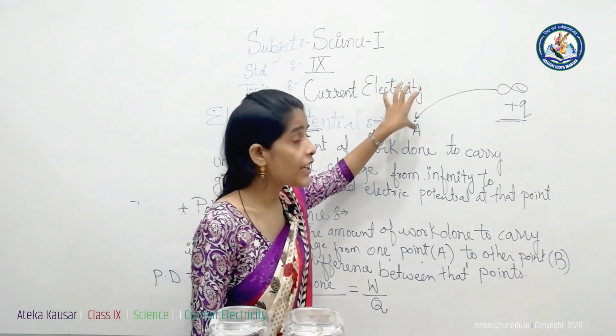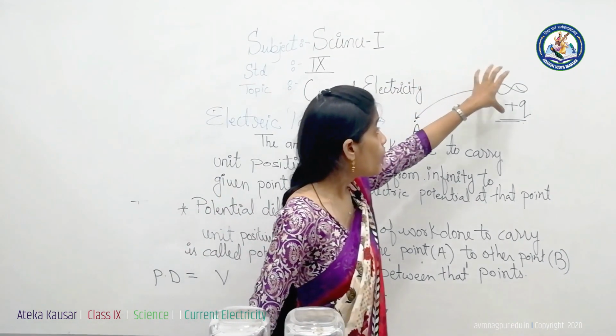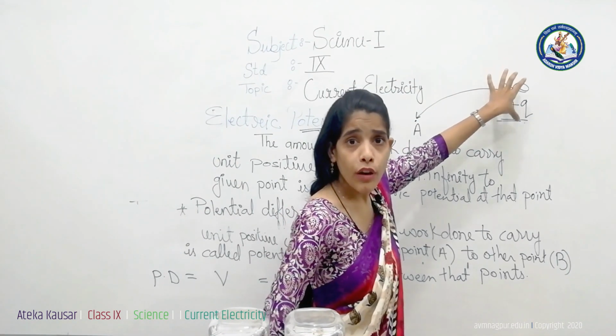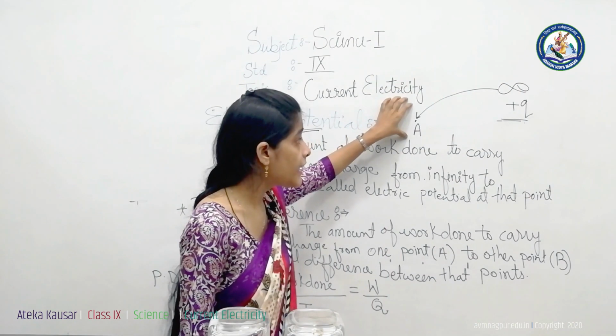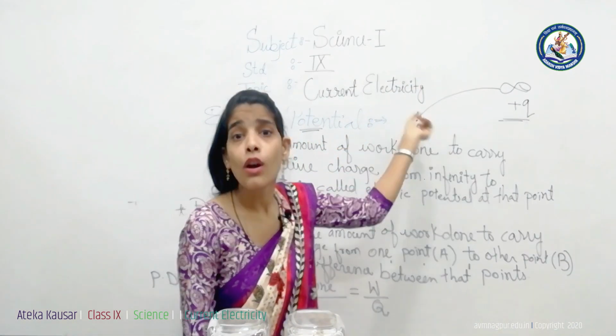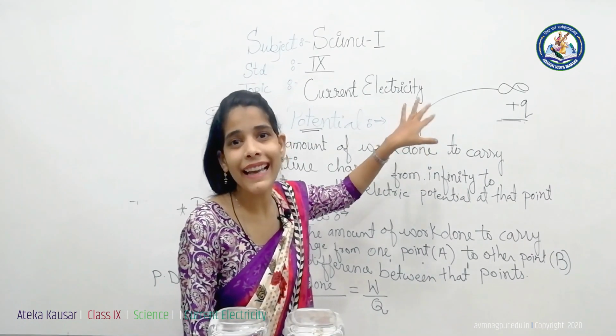Hence the definition of electric potential is the amount of work done to carry the unit positive charge from infinity to the given point. That work done on that charge is called potential, or electric potential.